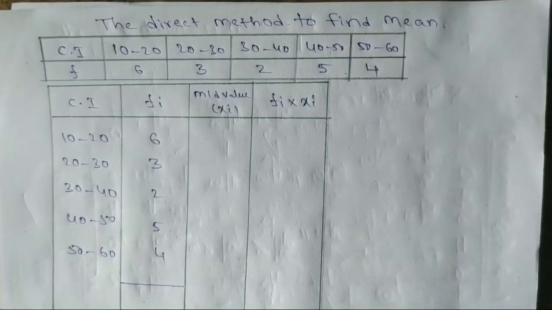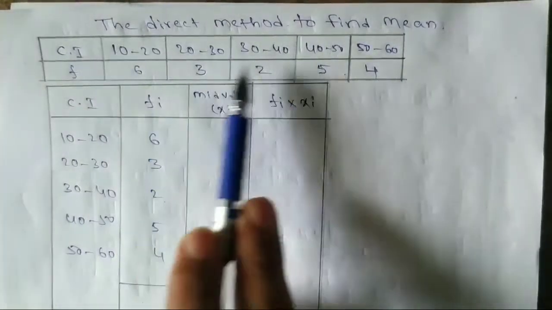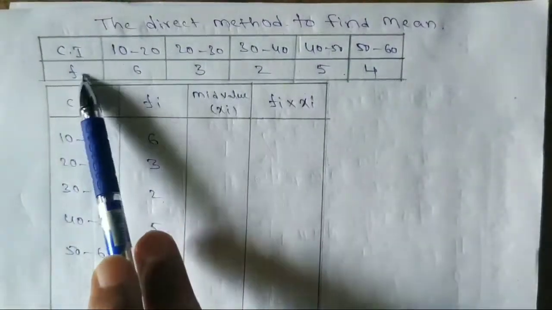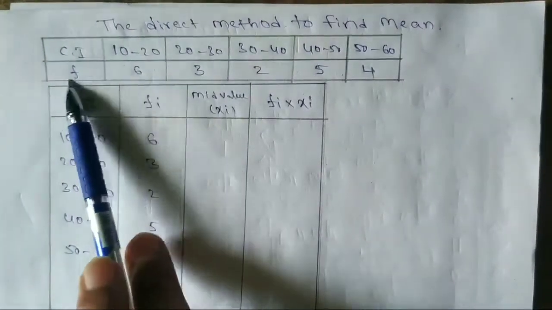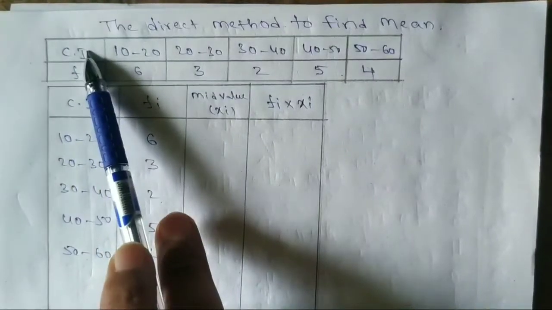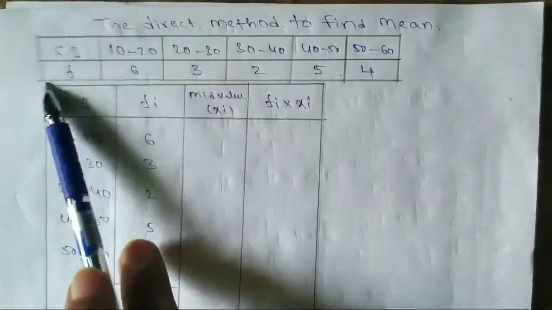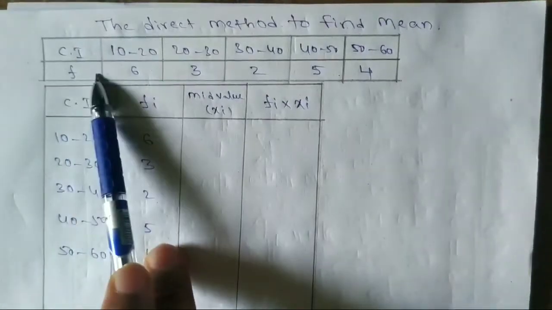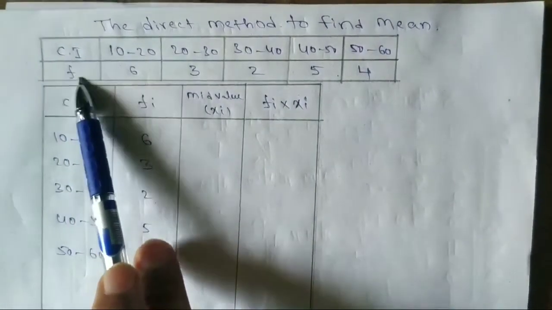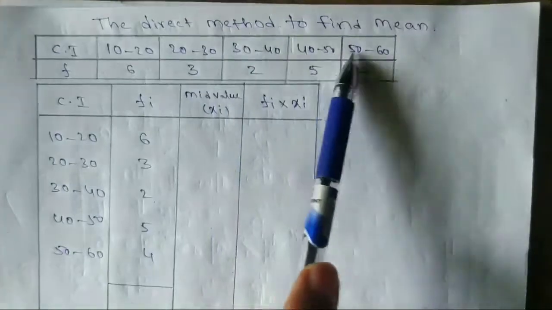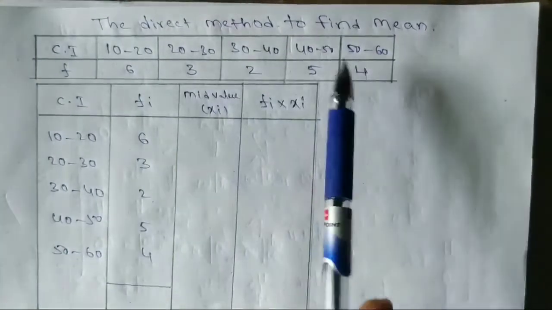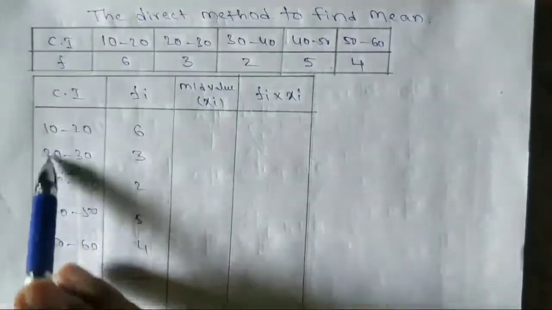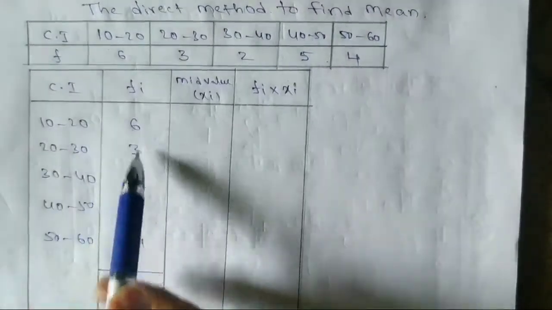Here the table is horizontal. They will ask a question with class interval and frequency. Here class intervals, frequency, number of students. Class intervals may be given for, suppose, number of patients, number of students in a class, or marks. Like that they will ask class interval and frequency. Here I wrote class intervals and frequency vertically.